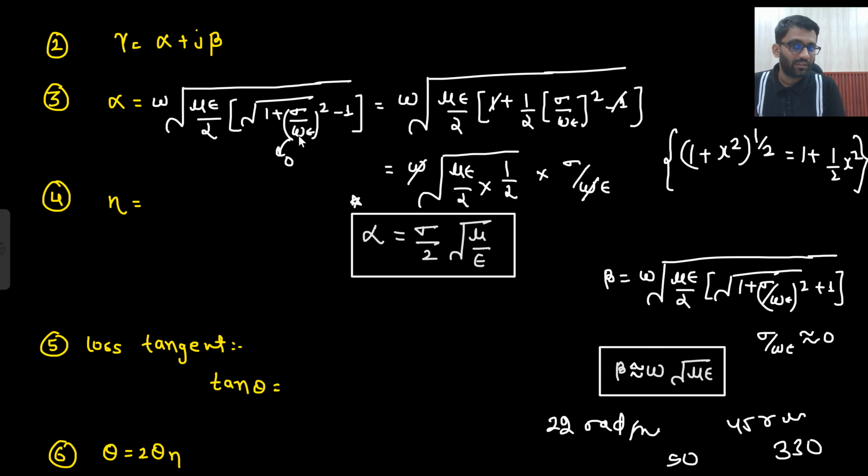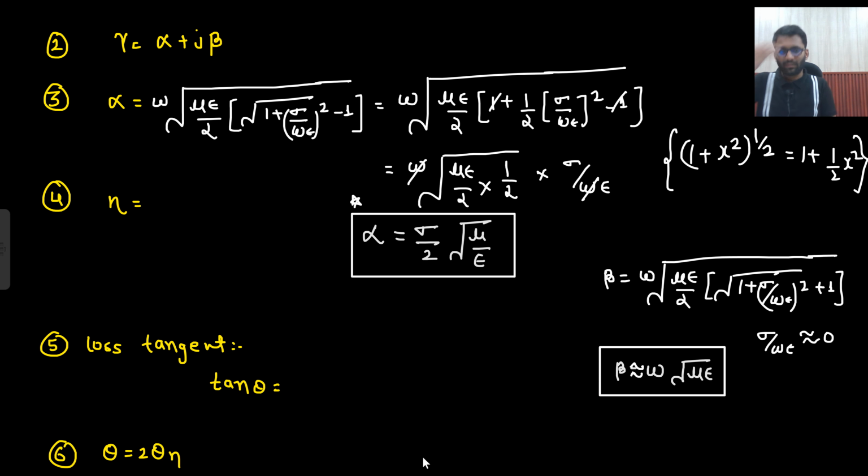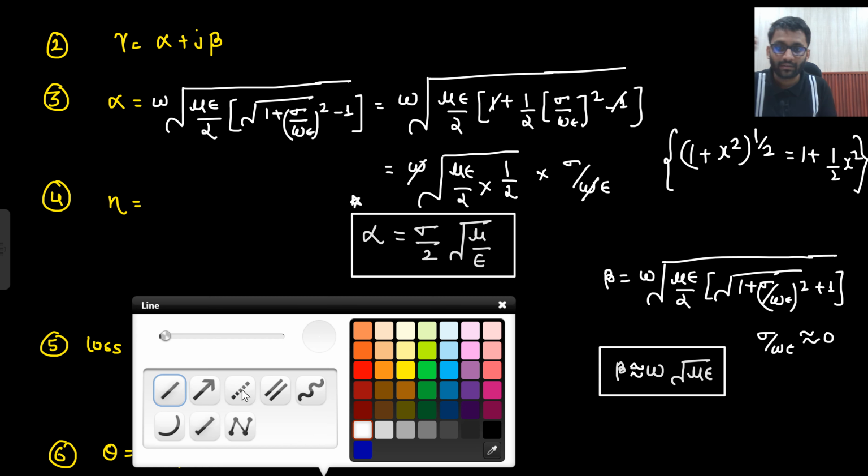But if I put 0 here, then this will become 0, which is not equal to 0. This will be some finite value. Are you getting this point? So that's why I wrote down this formula. So this is the value of beta you are getting. Let's talk about eta.